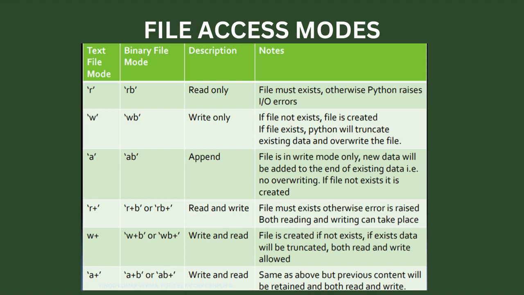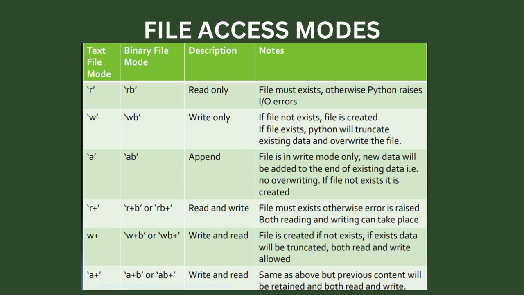Now let us have a look on file access modes. I will give a brief overview on these. R is used for reading file. W is used for writing in a file. If the file does not exist, Python will create the file for us. Then there is A, which stands for append. Append is similar to write, but the data previously entered is not overwritten.